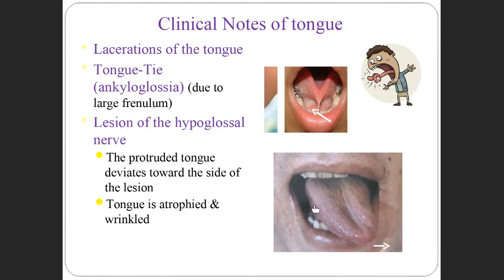If it deviates to the right side, you should think the right side of the hypoglossal nerve is affected or injured. Or sometimes the tongue may be atrophied. Atrophied means the tongue is thin, or sometimes wrinkled. You can see the wrinkles on the tongue. So these are some clinical findings.